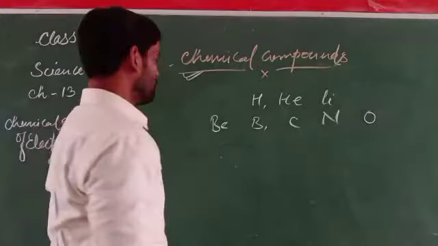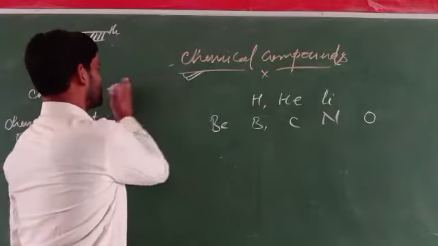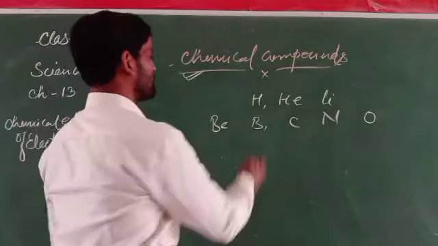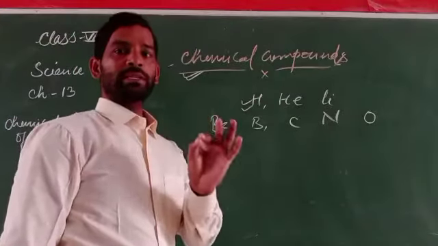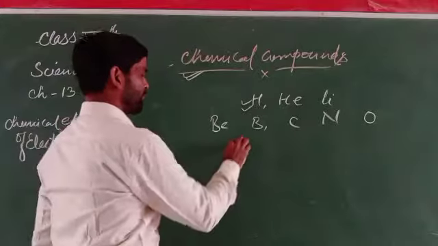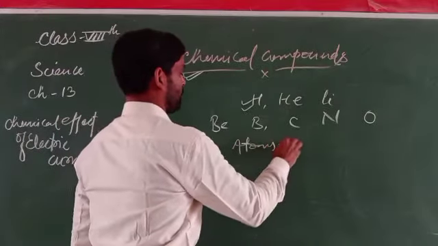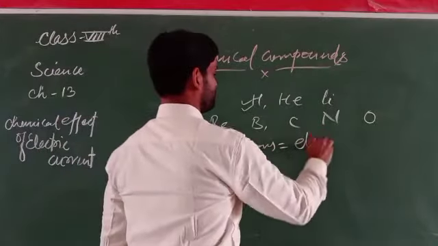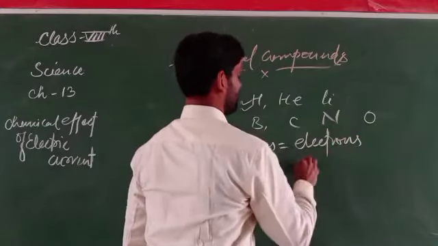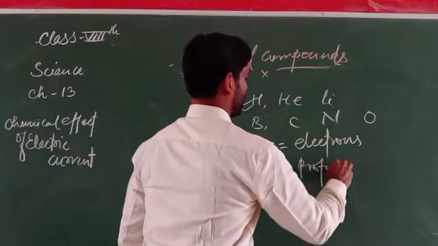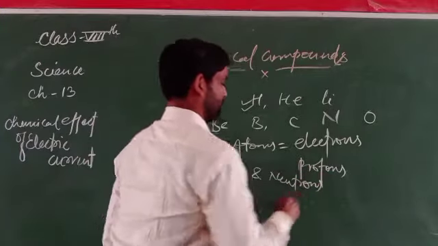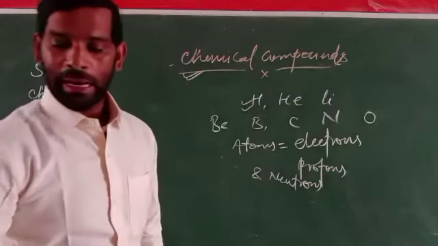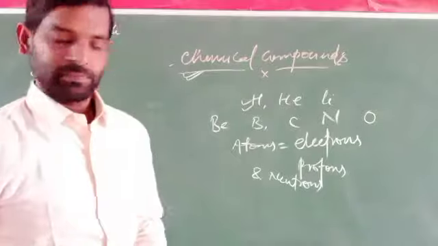We know that these elements have a very small structure called an atom. What are these atoms? Electrons, protons and neutrons. How are they arranged?